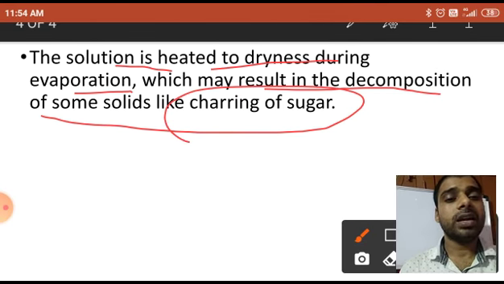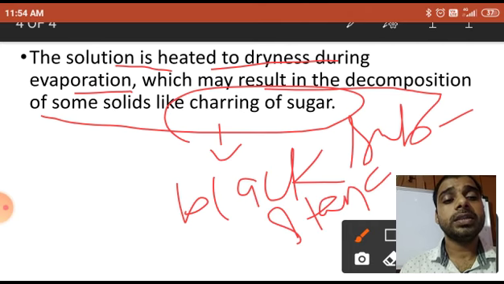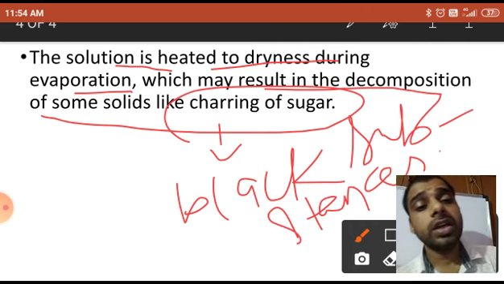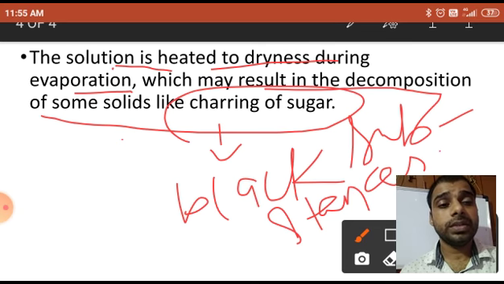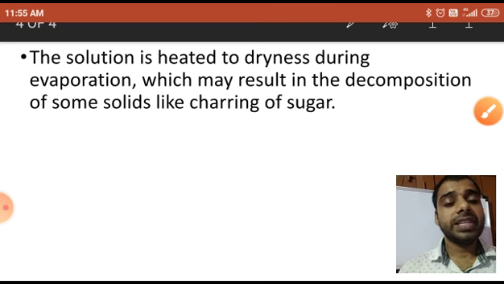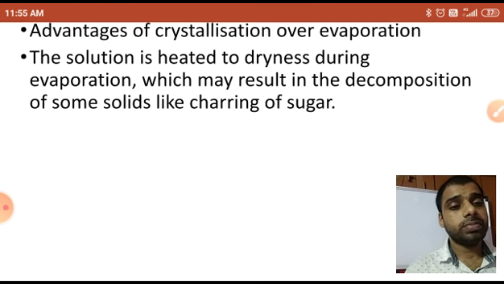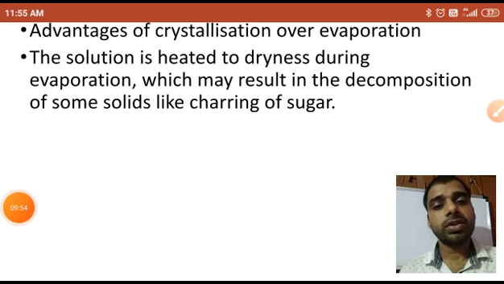That means black substance will form after heating too much. Okay, dear student? So this is the advantage of crystallization over evaporation. In many processes we cannot do the evaporation.